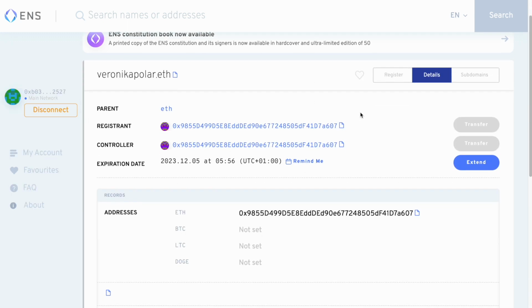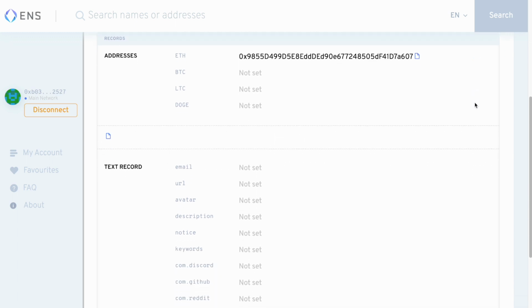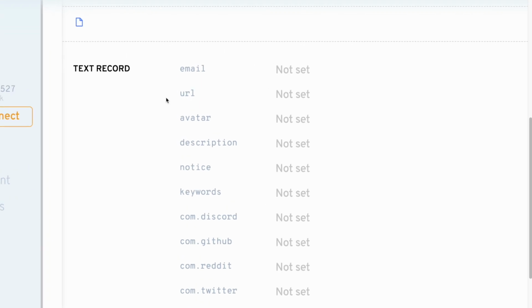You don't have to always go and copy your wallet address. Many applications are starting to be integrated with the Ethereum naming service, or ENS for short. I will start saying ENS because it's a very long word. Let's say my name is Veronica Polar. I will be veronicapolar.eth. I will have my OpenSea account, my Coinbase account, veronicapolar.eth.